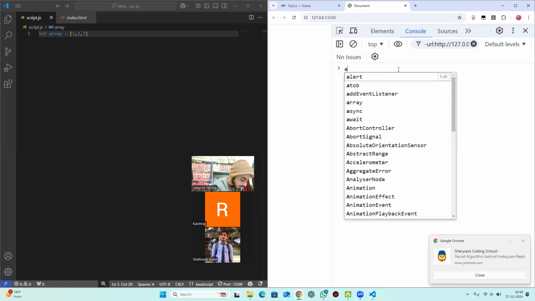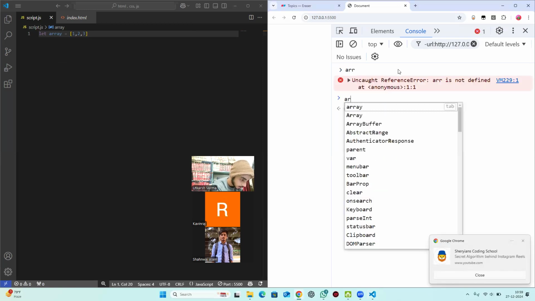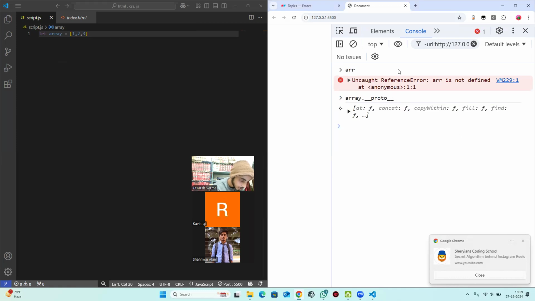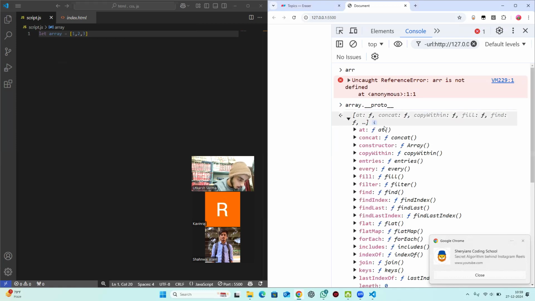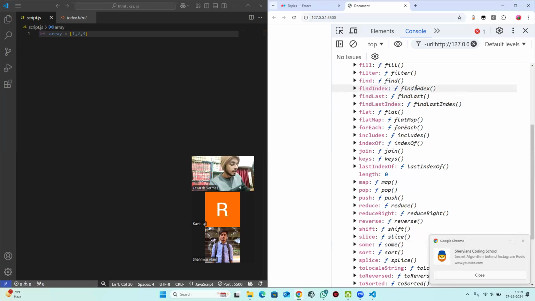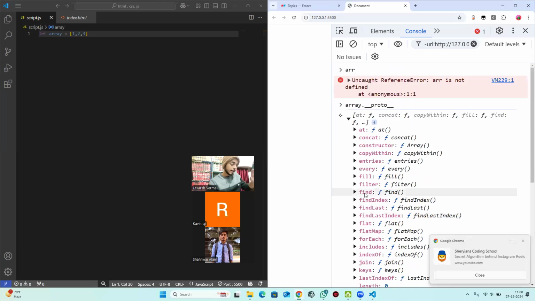So for example, if I write array dot __proto__, you see it is acquiring concat, copyWithin, fill, find, constructor, entries, filter. These are the features which an array needs. These are the features we use with an array. But inside that global prototype, there are the features of array also, and string also. So that's why we have two levels.